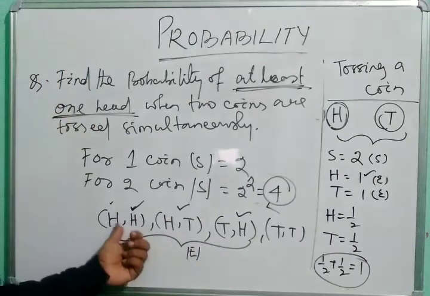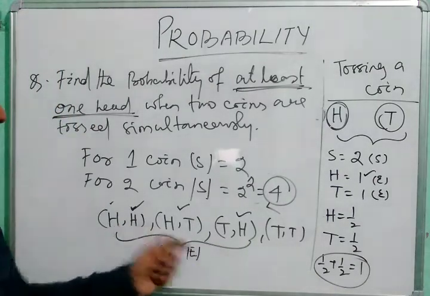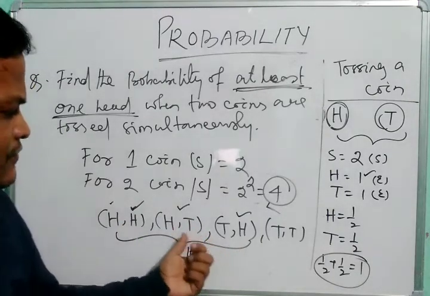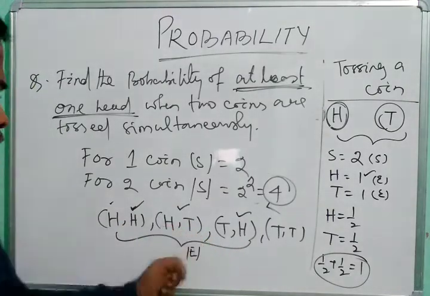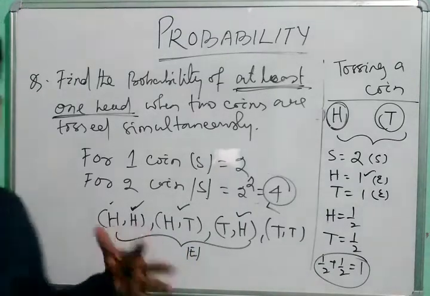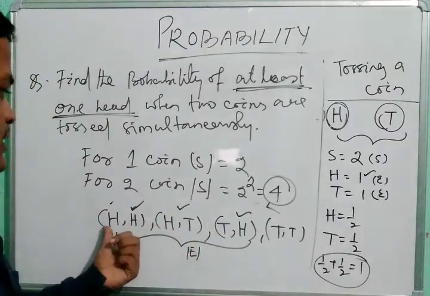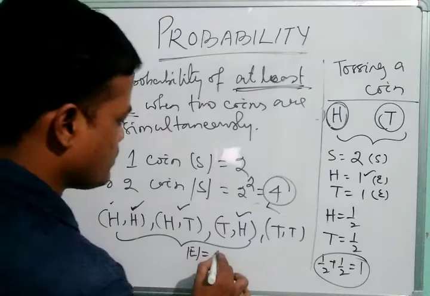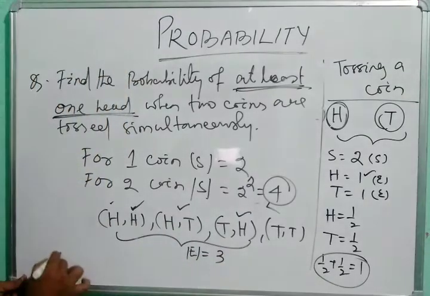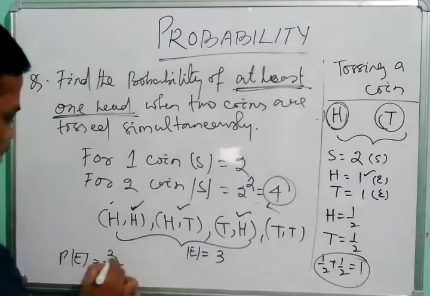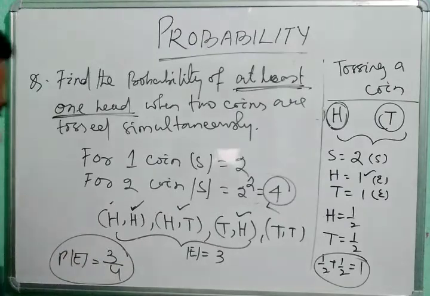When at least one head is given, we must have a minimum of one head, so two heads is also coming. We can also take two heads, but we are not given at most heads, so we can count this. So 1, 2, 3. So here E is equal to 3. So the probability of the event is equal to 3 by the total number of sample spaces, which is equal to 4. This is the answer.